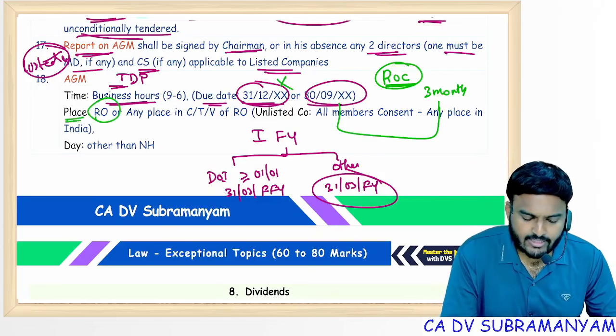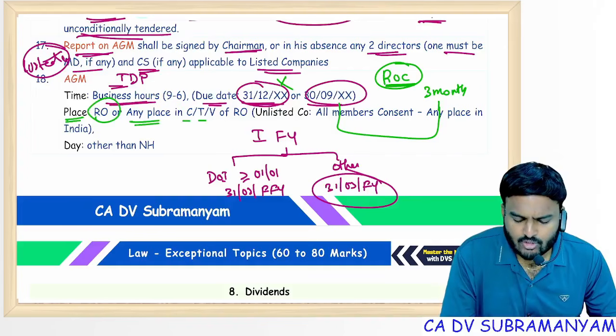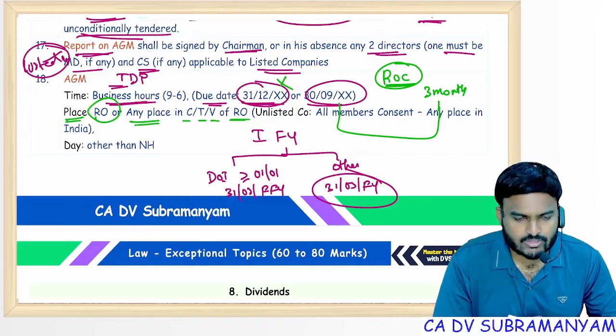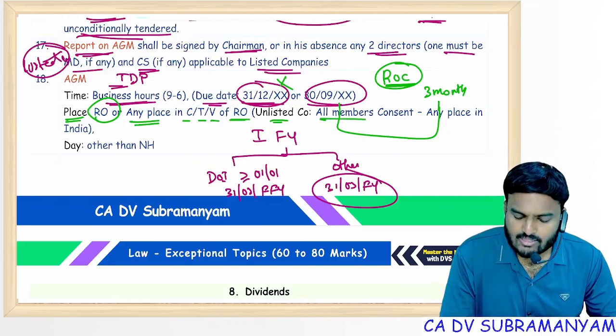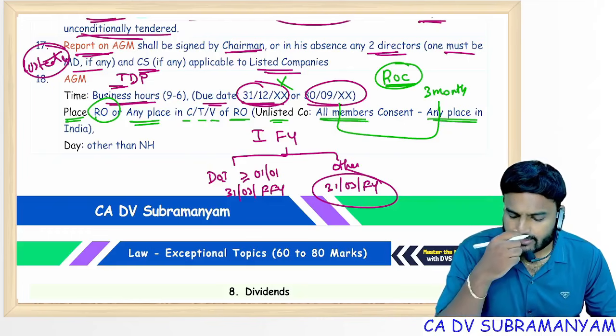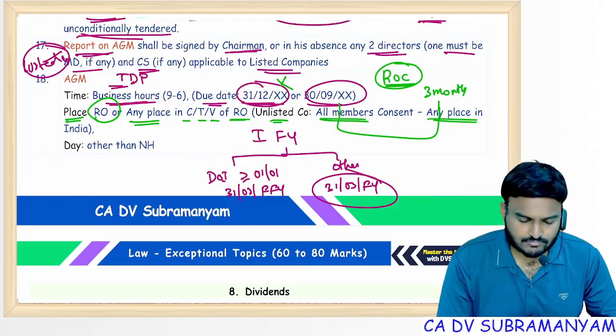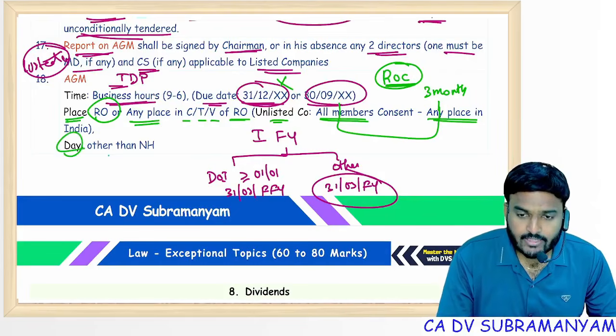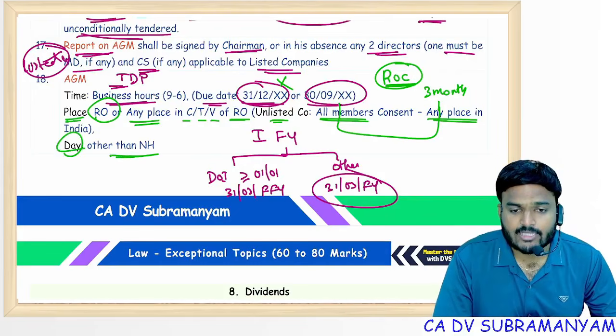Place: at the registered office or any place in the city, town, village where the registered office of the company is situated. For an unlisted company, with the consent of all members, the AGM can be conducted at any place in India. Day of the meeting: it can be on any day except a national holiday.